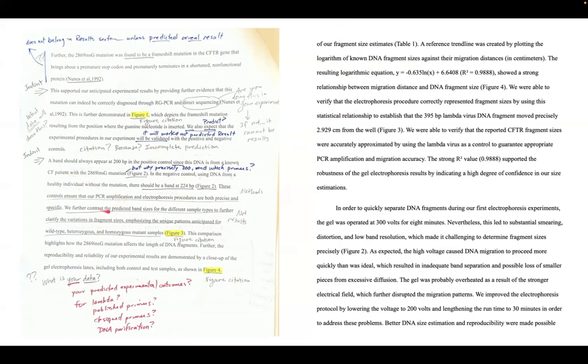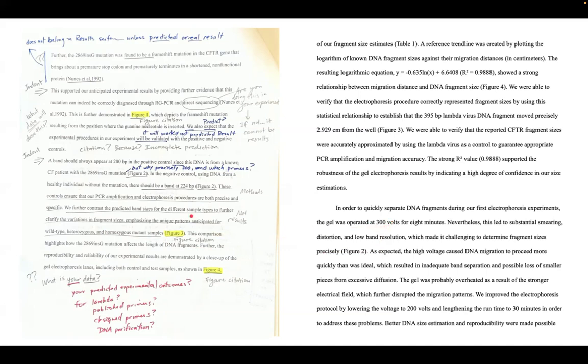For example, here, "we further contrast the predicted band sizes." It's just talking about what we think, like the previous author of this. The new version is straight to the point. Like I said before, it's actually explaining what the figures are.